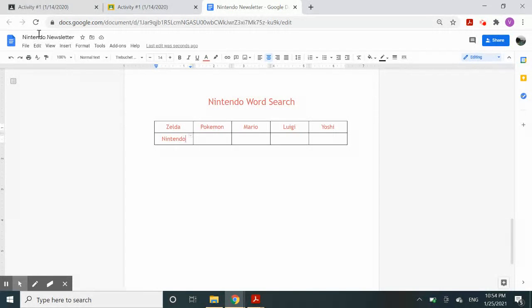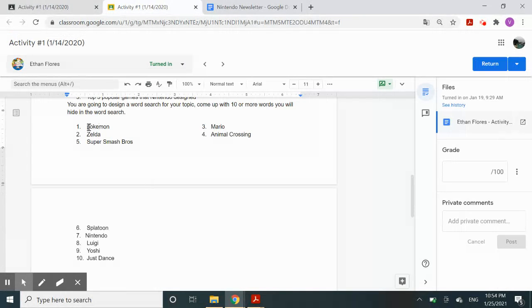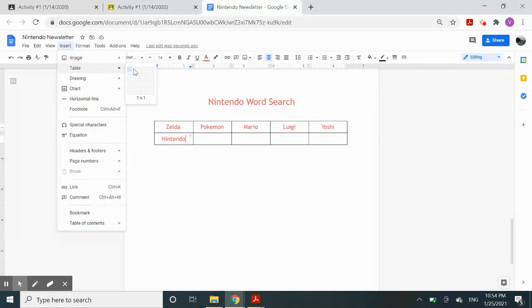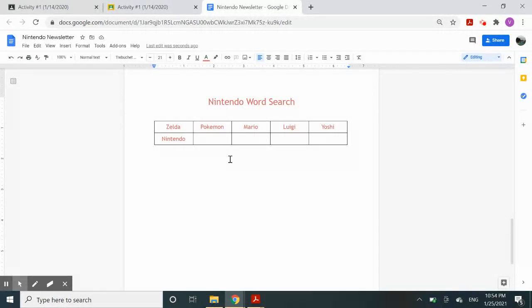Ethan has 10 words, but if you have less than 10, you can always change the shape of your table. It could be 2 words, 3 words, 4, 5, 6, 7, 8, whatever you want to make, as many words as you have. Now you need to be able to create a word search.